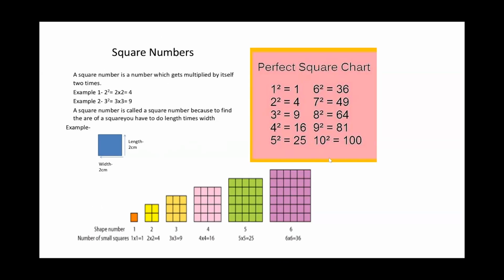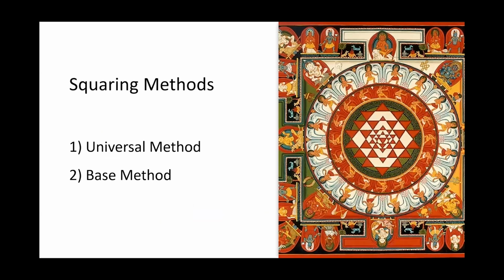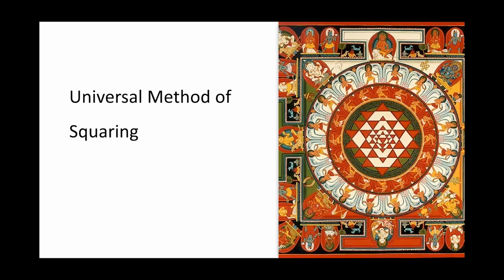Before we talk about the two different methods for squaring any number, let's understand what we mean by squares. A square is a number which gets multiplied by itself, right? So x square is x into x. So you can see why we call it a square: a number multiplied along the length and along the width. Let's dig deep into the squaring methods. We will be discussing the universal method and the base method. So let's start with the universal method of squaring. As the term suggests, it is applicable for any squaring. There is no constraint to this method.